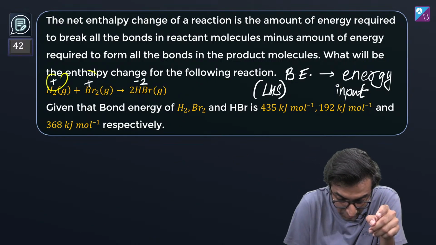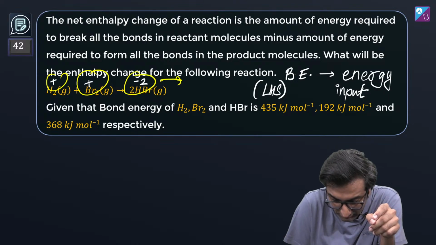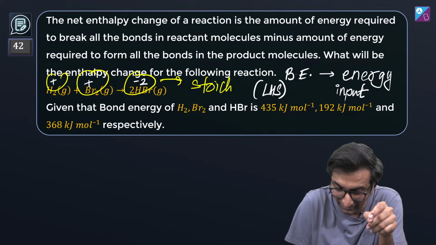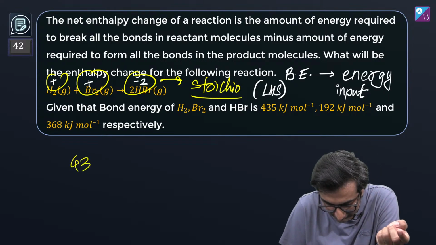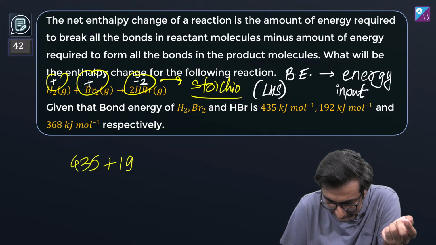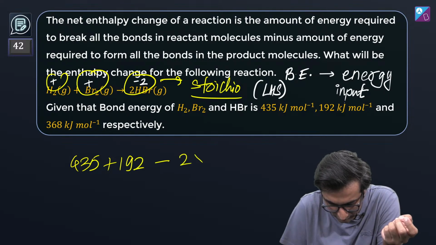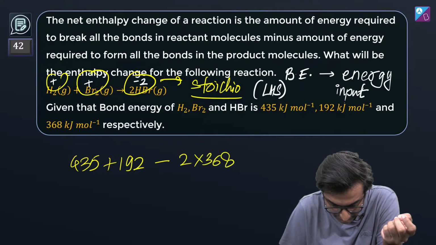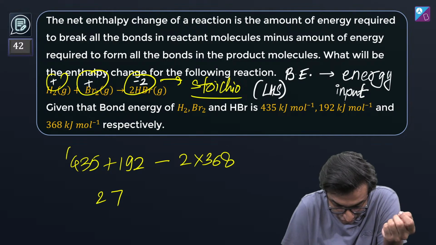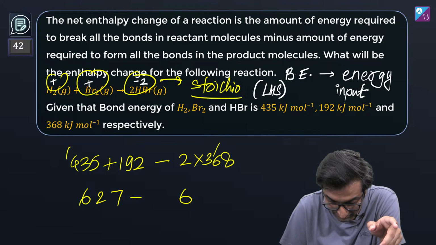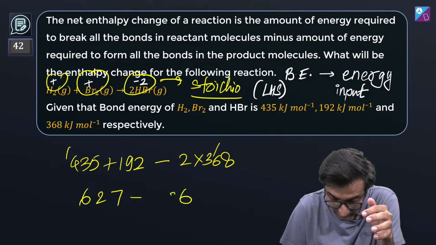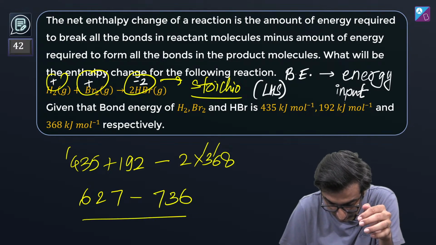So ये दोनों होंगे पॉजिटिव, ये हो जाएगा नेगेटिव into 2 because of stoichiometry की वजह से. All right. So what are we doing? We are adding 435, we are adding 192, and we are subtracting 2 into 368. That's a big number. I hate addition and subtraction. I think addition is still kind of okay. Subtraction, however, that's my bane. Like that's the worst thing ever. Subtraction is hard, bro. Anyway, when you subtract this, you get negative 109.